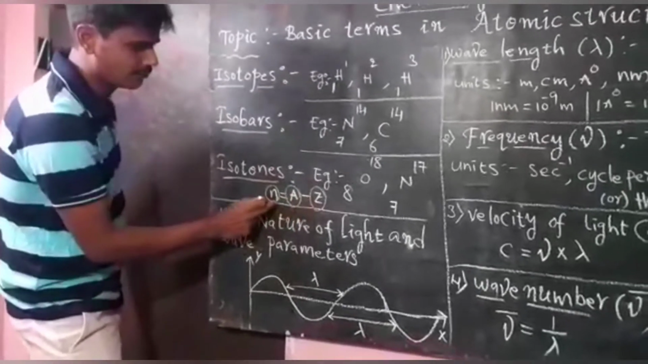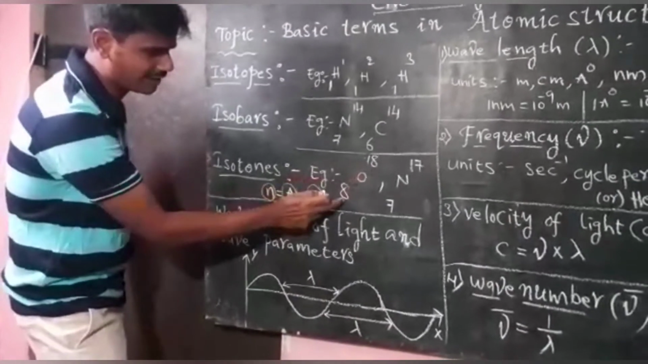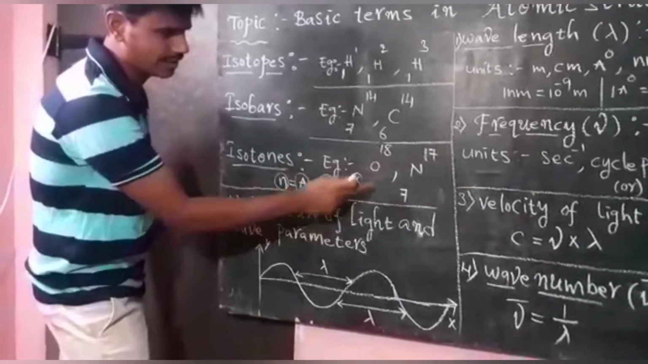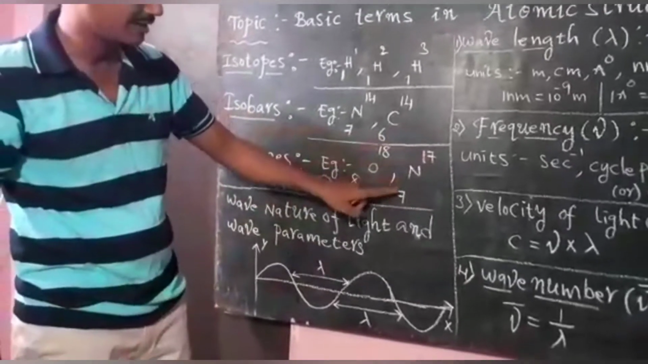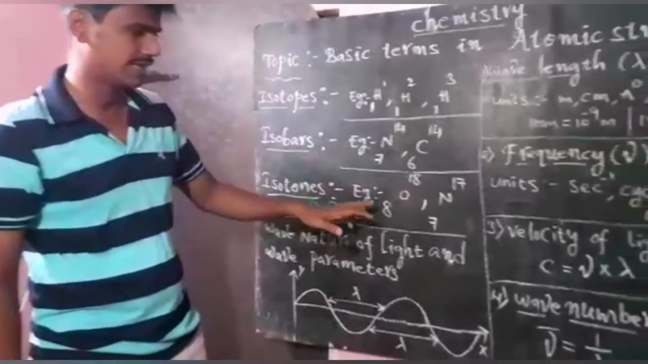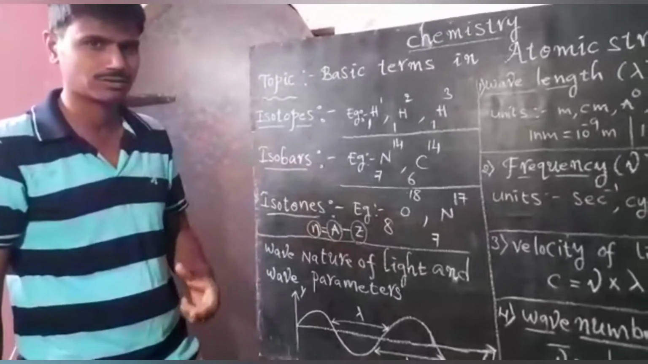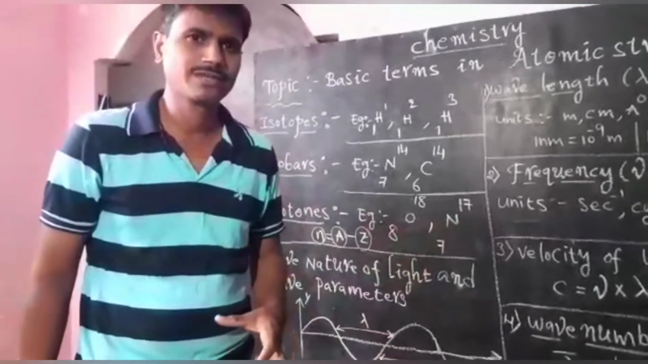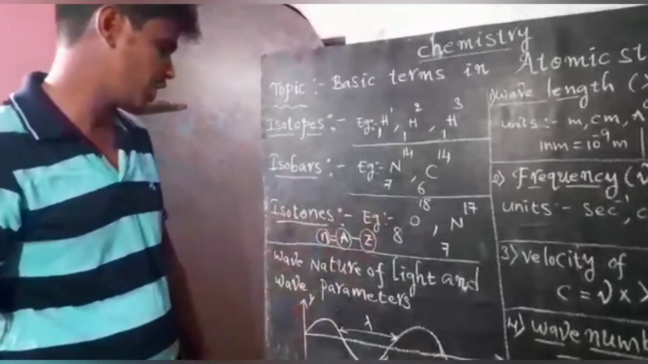If you count the number of neutrons for oxygen, the A value is 18 and the Z value is 8. 18 minus 8 equals 10. If you apply the same formula for nitrogen, 17 minus 7 equals 10. So what are isotones? Atoms of different elements having the same number of neutrons. Both oxygen and nitrogen here contain 10 neutrons.